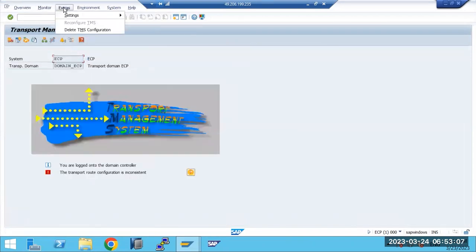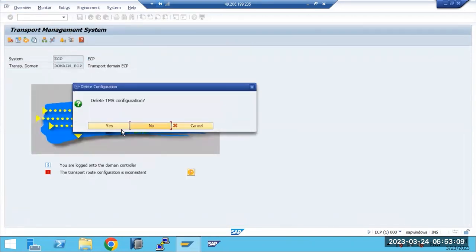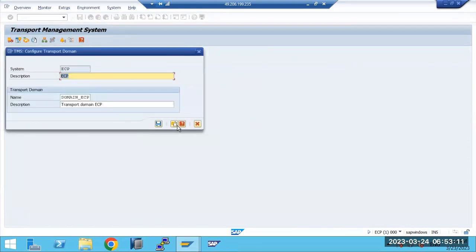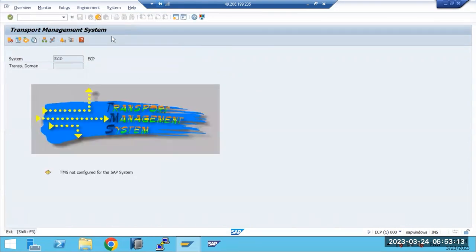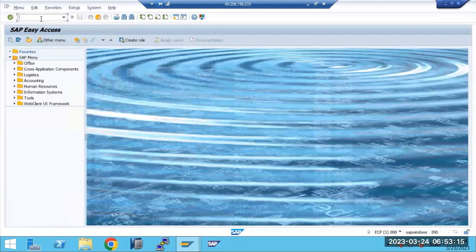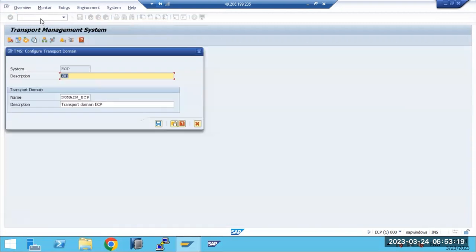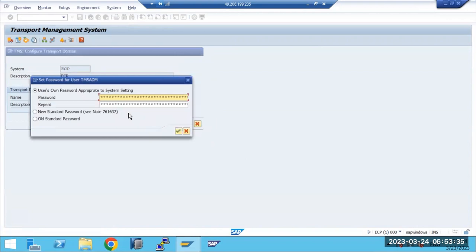Let me delete the existing configuration first. When you execute STMS, it will ask you to configure the transport domain. Then we have to provide domain underscore SID, where SID means ECP. Then just click on the save button.